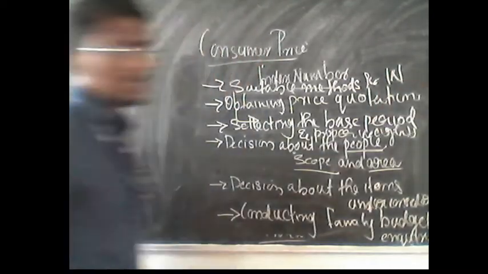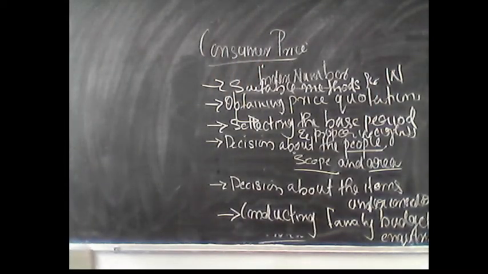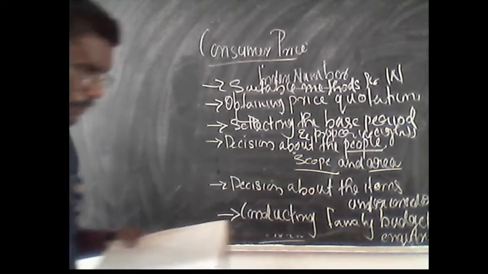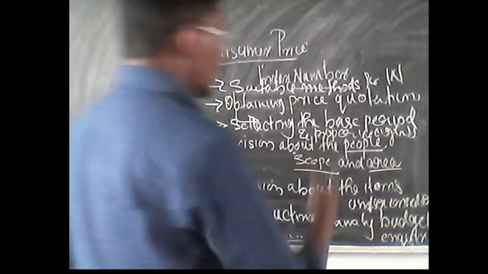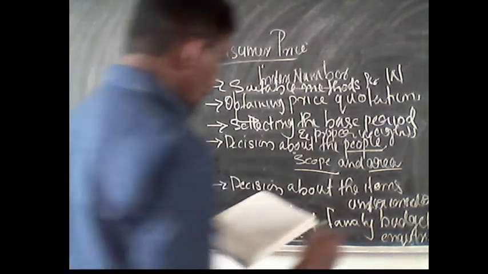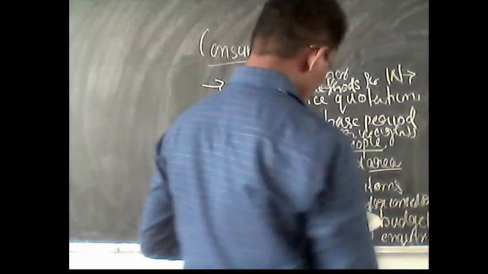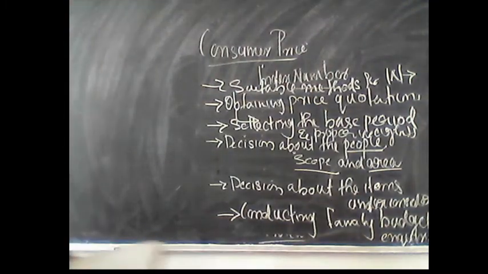That is, which method we are required to follow for calculating this index number, like the aggregative expenditure method or the family budget method. In the case of methods of construction of index number, we can use either the aggregative expenditure method or the family budget method. The second method is the family budget method, on the basis of which we can construct the index number.